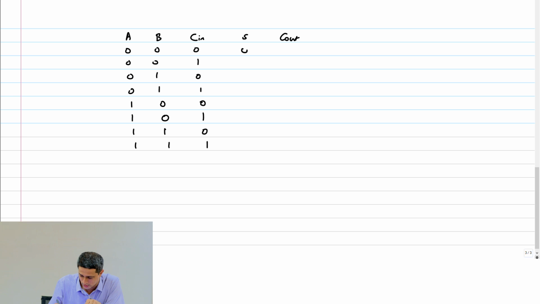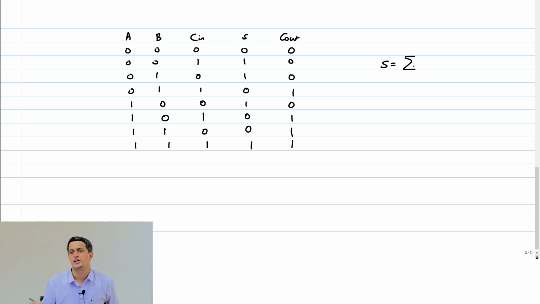Okay, so this is 0, 1, 1, 0, 1, 0, 0, 1, 0, 0, 0, 1, 1, 0, 1, 1, 1. So what is my sum circuit in terms of the min terms?